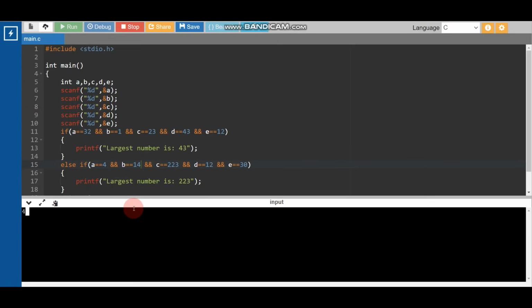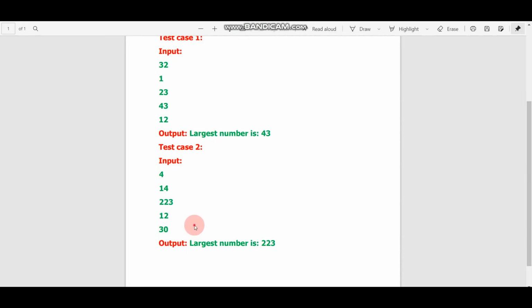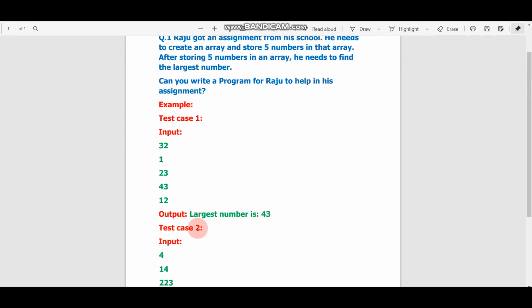First input is 4, second input is 14, third input is 2 to 3, fourth input is 12, fifth input is 30. I'm pressing enter. So our output is this. Okay, so our output is correct. This is the public test case, so we have passed the public test case by this trick.